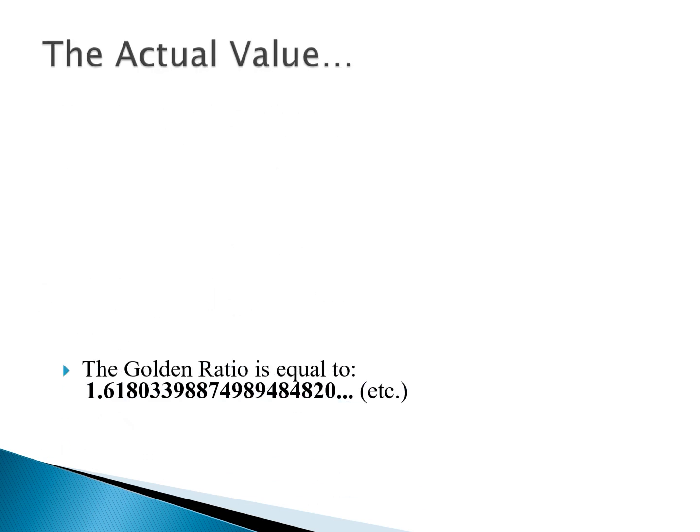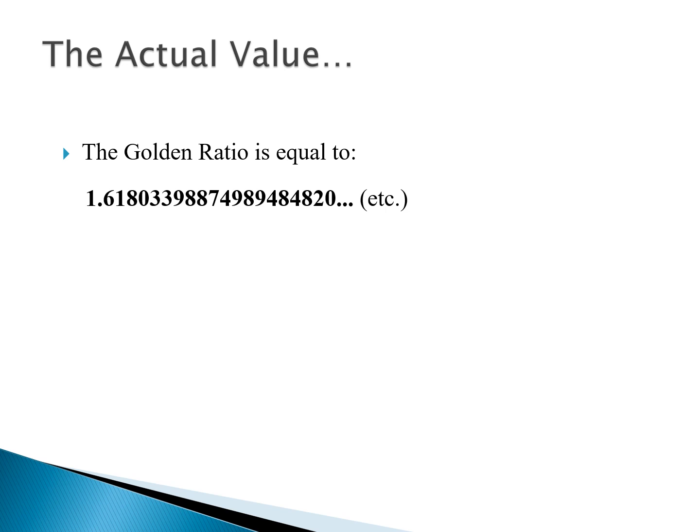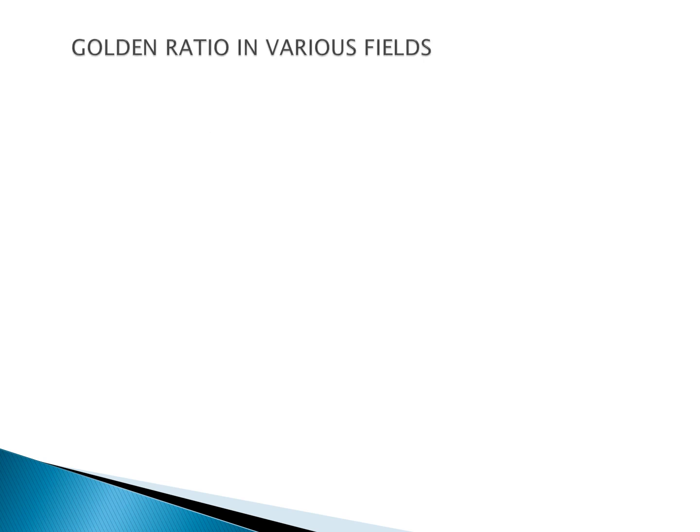So the actual value of the golden ratio is nothing but 1.61803398887. It keeps on going. It has no specific pattern.